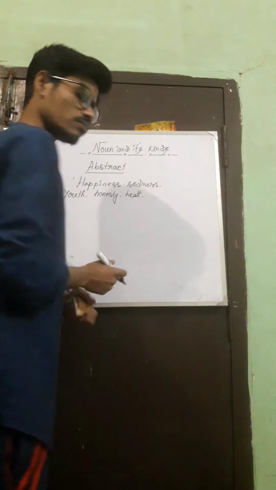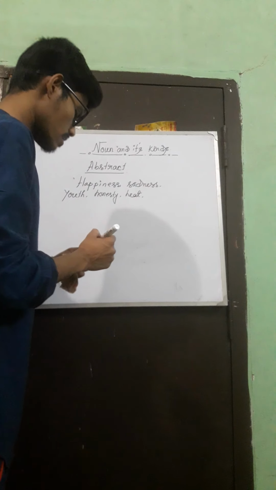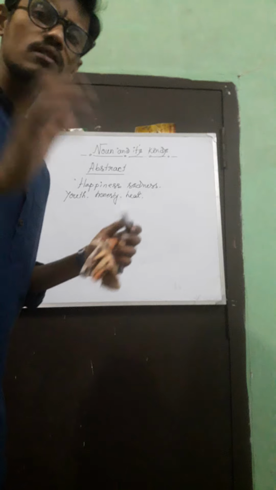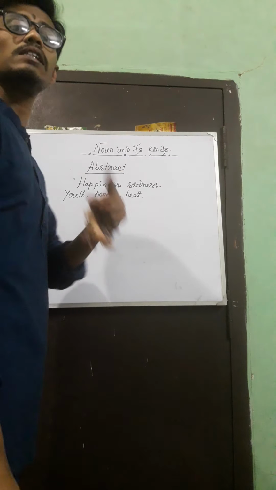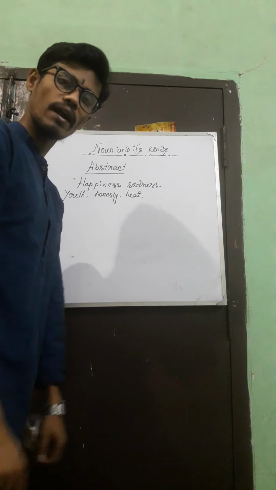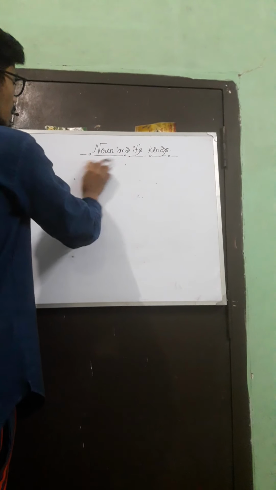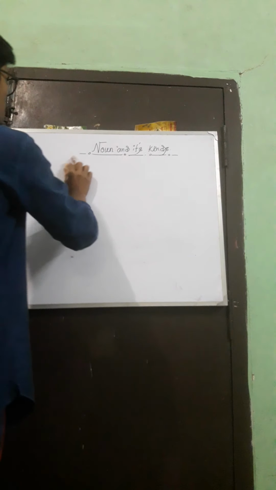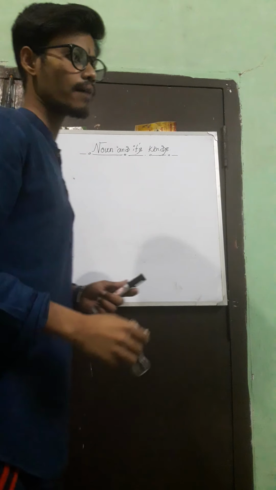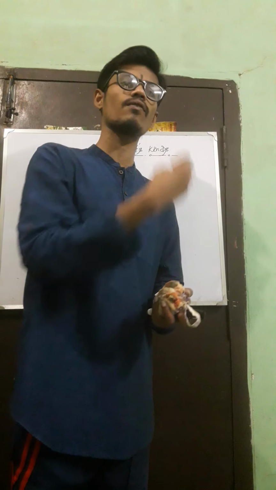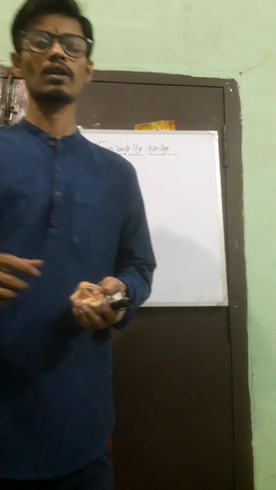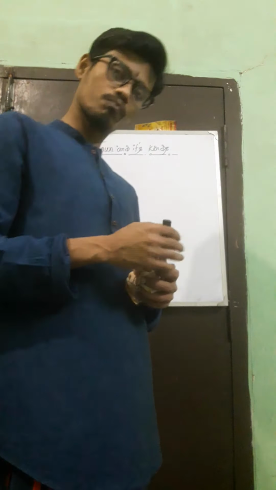There are many more. These are the abstract nouns. Remember one thing, this noun cannot be touched or seen but can be felt. Okay, so these are the 5 kinds of noun. You will get examples which will contain many nouns at the same time, and you have to underline those nouns and mention which kinds of noun they are.